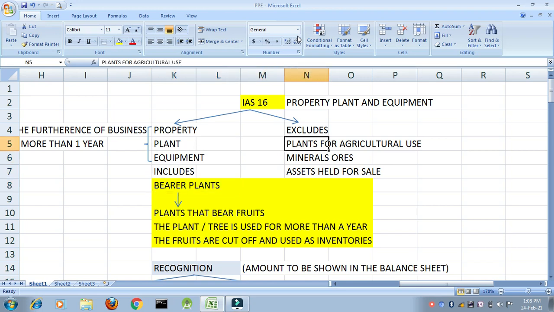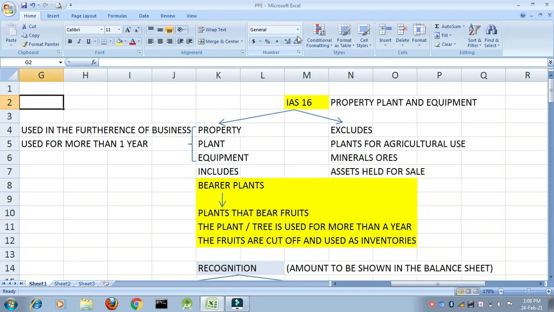But what does IAS 16 exclude? It excludes plants for agricultural use, mineral ores and assets held for sale. Suppose I have used certain assets, they are no longer used in my business. What do I do? I hold it for selling those assets. Hence, that will be excluded under IAS 16. Because what does IAS 16 say? It is used in the furtherance of business. Am I using these assets? No. Hence, they will be excluded.